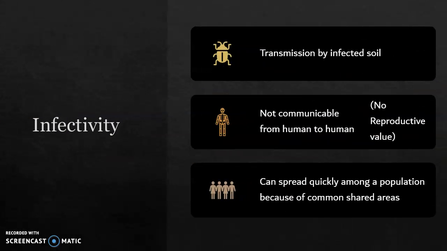Infectivity. Infected water and soil is the primary method of transmission of this disease. It is not transmissible from human to human, and therefore there is no reproductive value. However, it can spread quickly within populations due to common food and drink areas in a community.